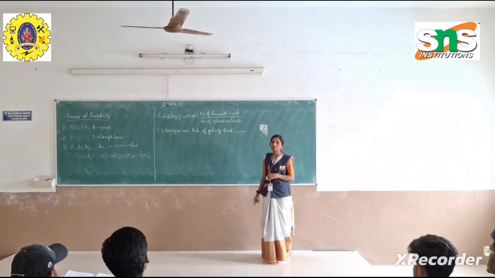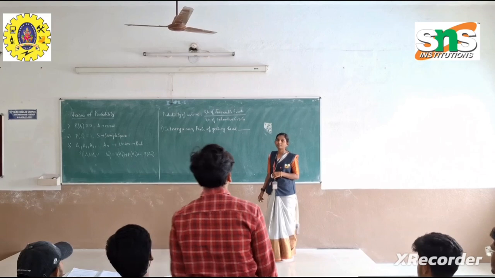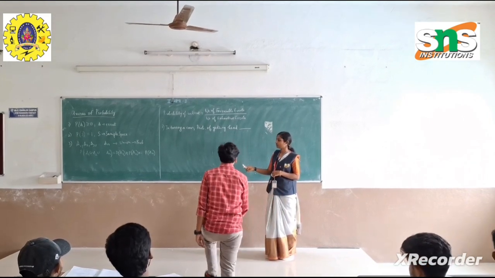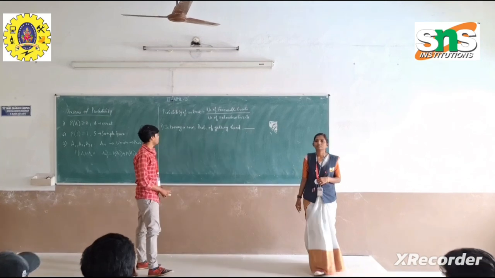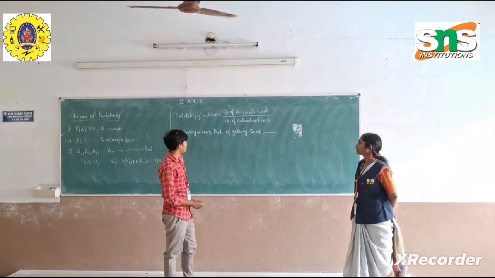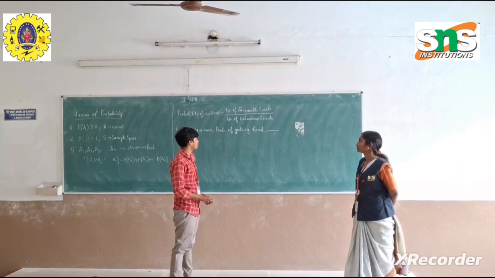Please come, sir. Say the formula once. Probability of an event equals the number of favorable events divided by the number of exhaustive events.